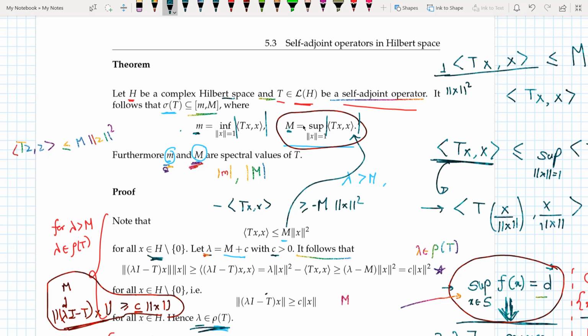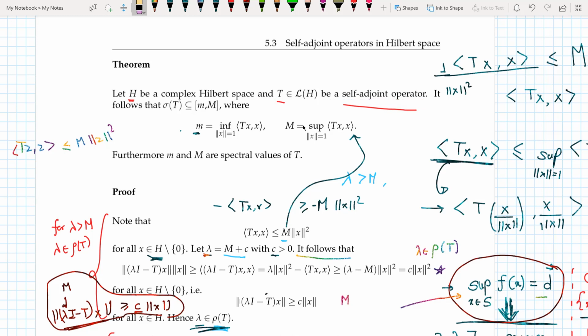The essential idea is that the norm of T is defined as the supremum of the modulus of the inner product of Tx comma x, while small m and capital M are defined without the modulus. So depending upon the modulus of which one is bigger, I assign that to be my spectral radius. That's the essential idea behind this.